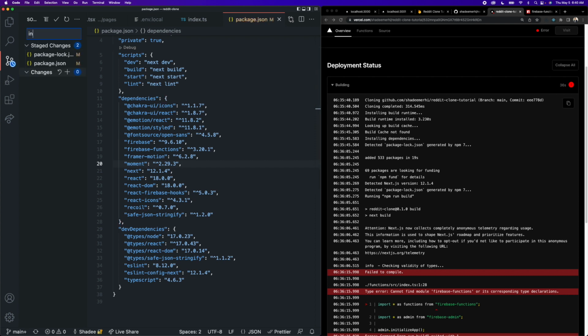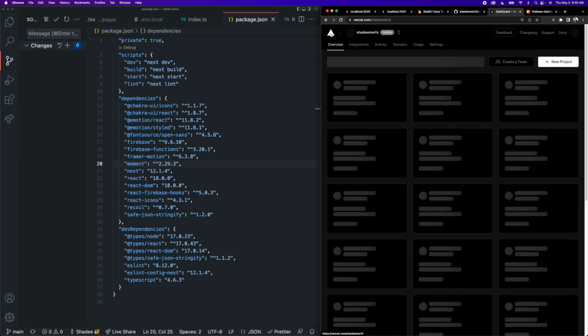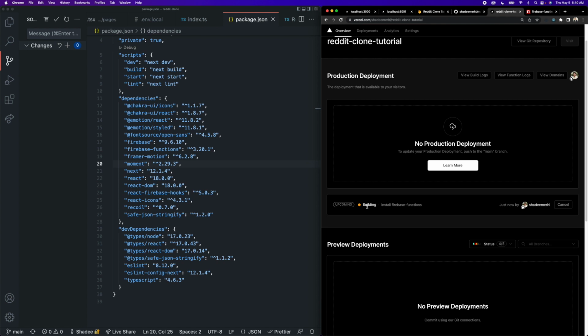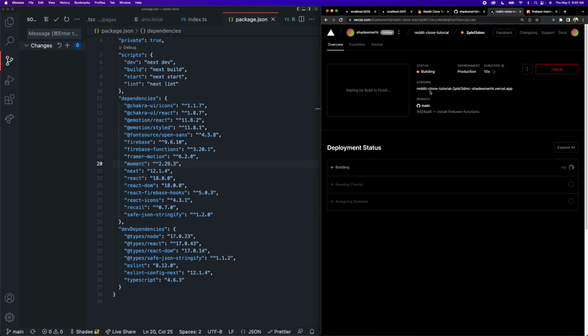So let's commit this. We can say install Firebase functions. And if I actually push this to my main branch, okay, so now the code is on GitHub. If I go back to my Vercel home here, we can see that it says just now via GitHub, and that commit is already there, and it will have triggered a new build. So the building is again in progress. So let's go view build logs and see what happens this time.